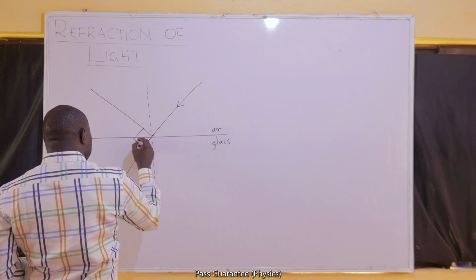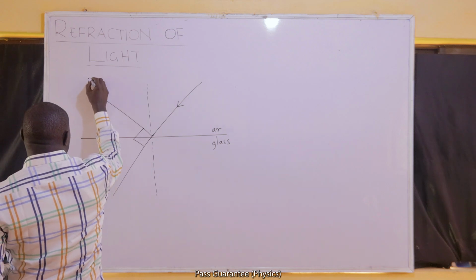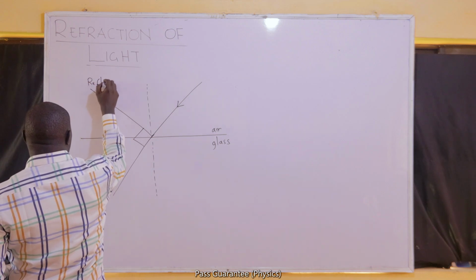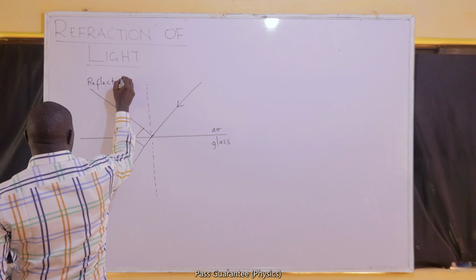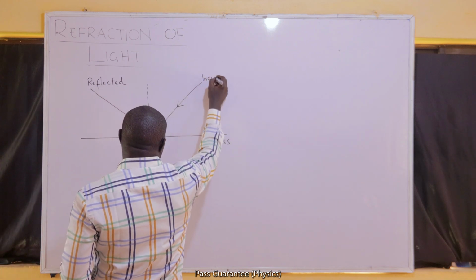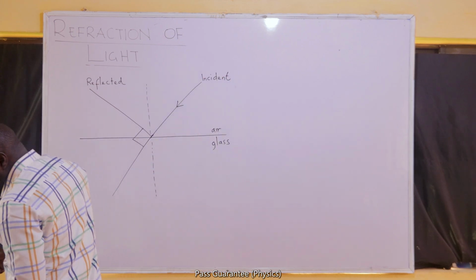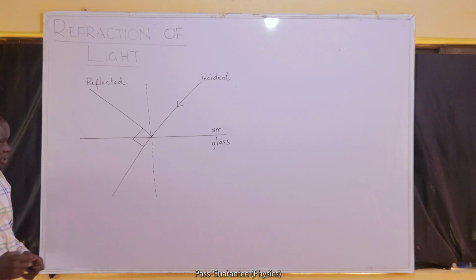We are told that this is 90. This is a reflected ray. This is an incident ray. And this is a refracted ray.